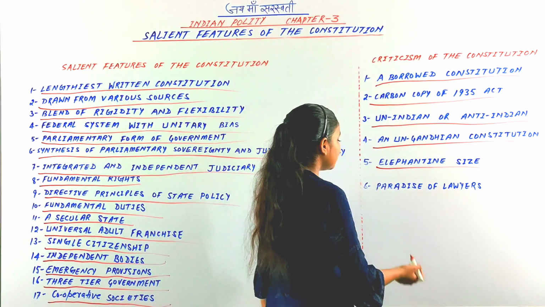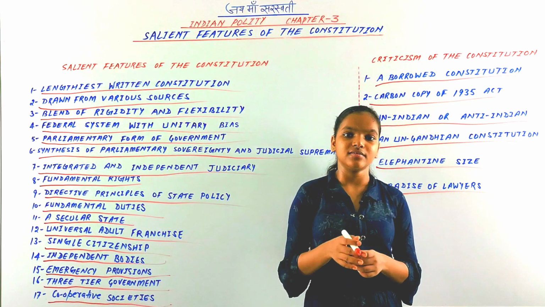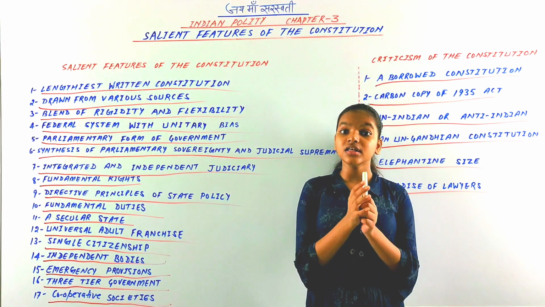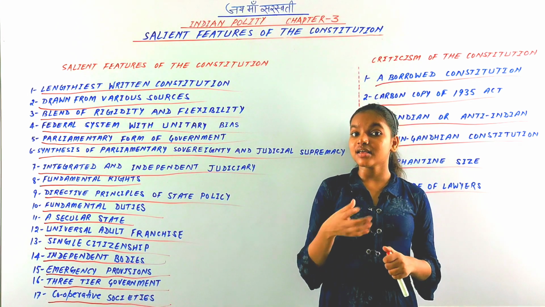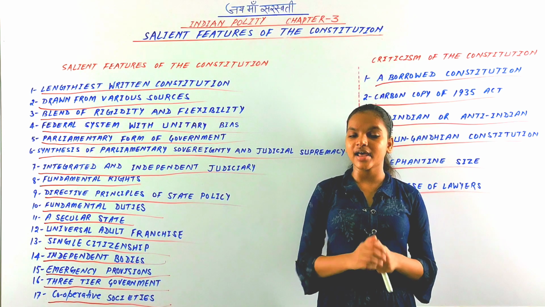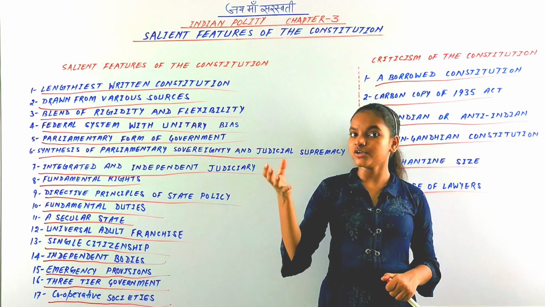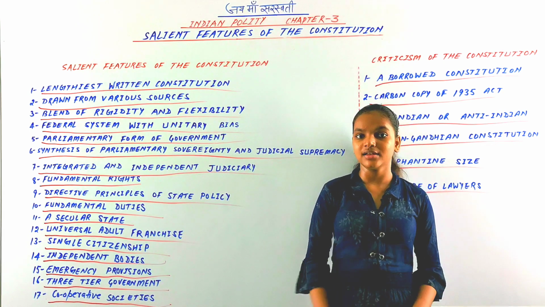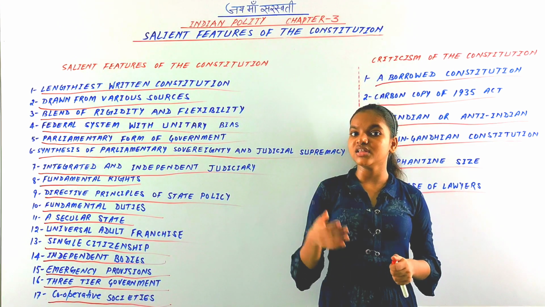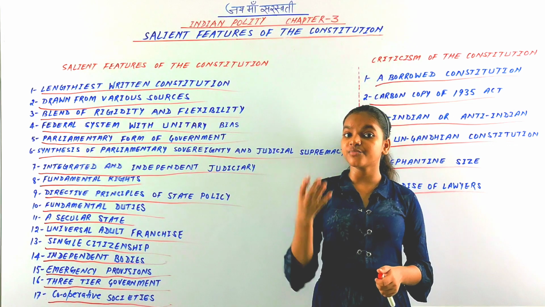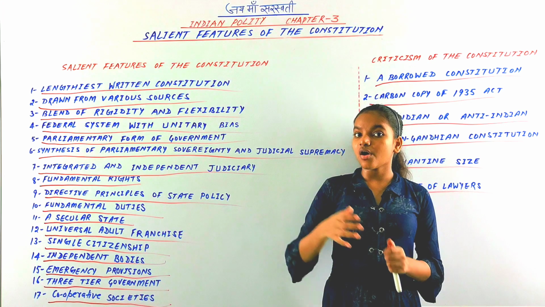So next and last is paradise of lawyers. Critics said that the Indian Constitution is too complicated, and Sir Ivor Jennings also said that it's a lawyers' paradise. And H. K. Maheshwari, a member of the Constituent Assembly, also commented that the Indian Constitution is too complicated, and it has made people only go to the law courts and have no trust in truth or non-violence.